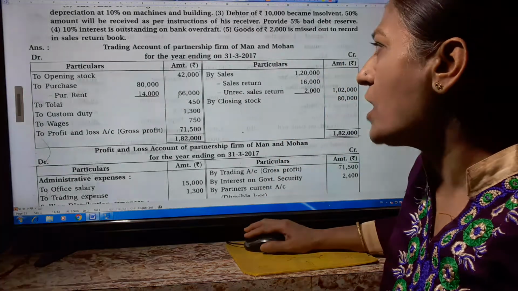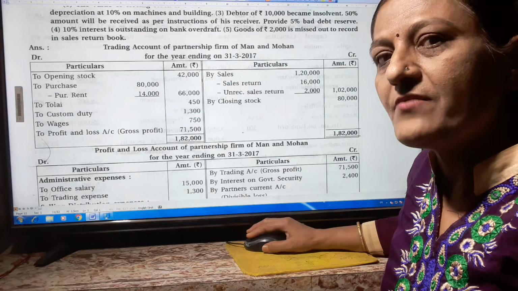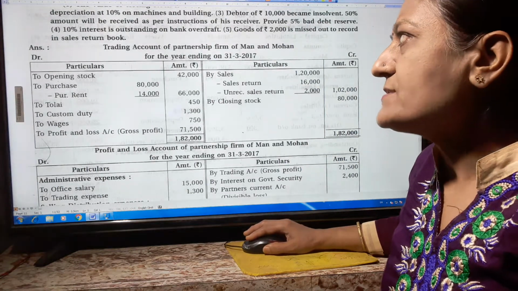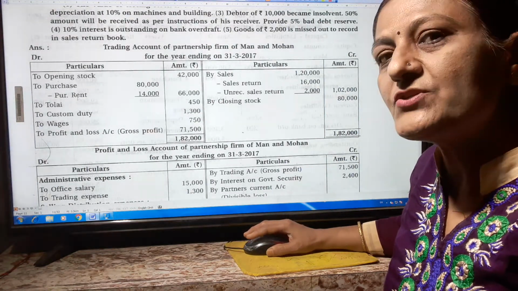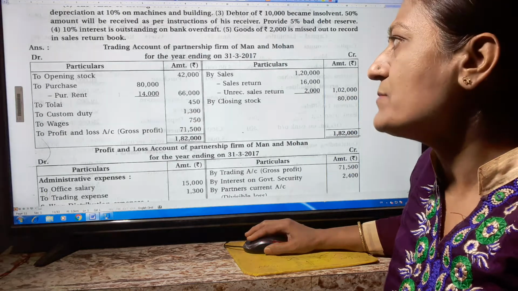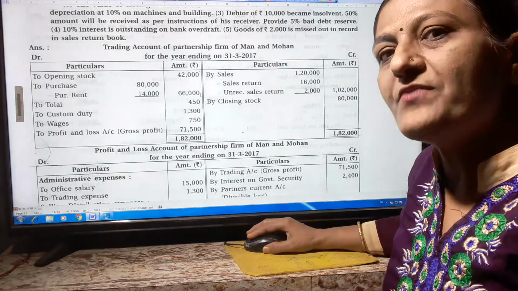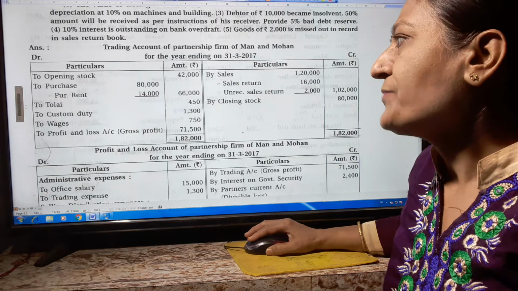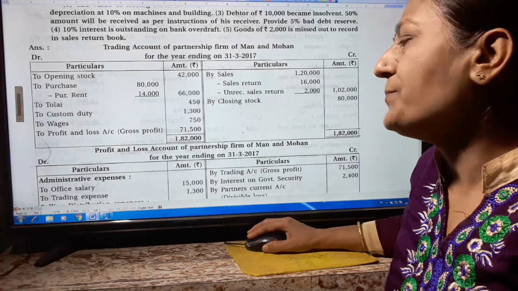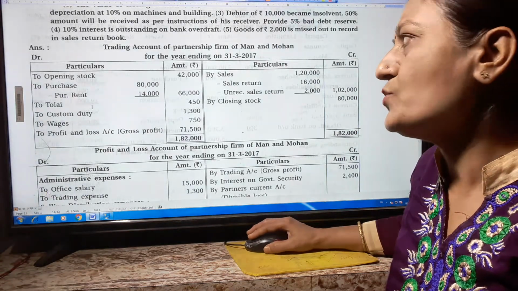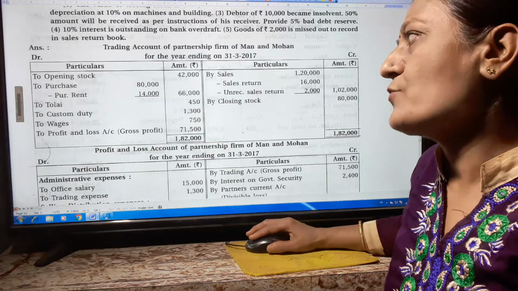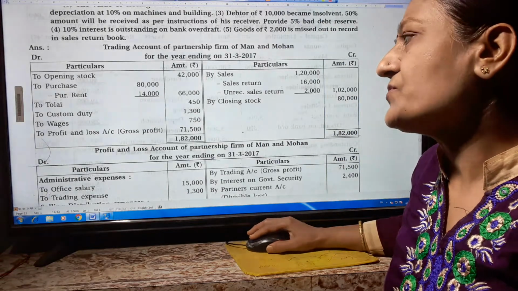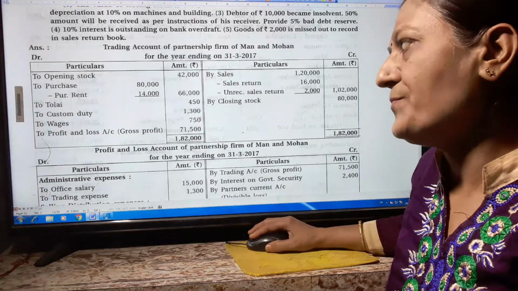To opening stock 42,000, it is given in our trial balance. To purchase 80,000 minus purchase return, it is also given in our trial balance, 14,000. In the outer column we have to write 66,000. To cartage 450 rupees, it is related to purchase, so we write here in the trading account. To custom duty 1,300. To wages 750 rupees.